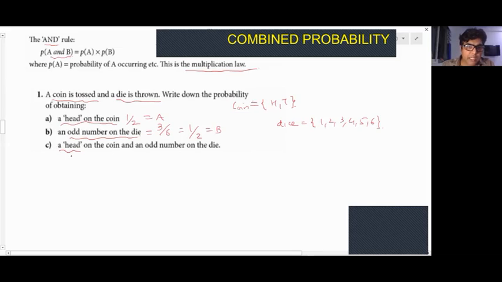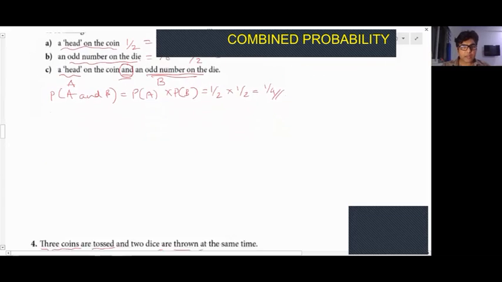So probability of event A, and I'm emphasizing the word "and", an odd number on a dice, event B. So probability of A and B is equal to probability of A into probability of B. That is half into half, which gives me 1 by 4. Am I very clear with this? I hope this is understood. In case you don't understand, pause it, go back to the video, and try understanding it again.